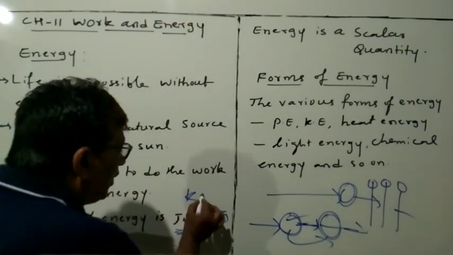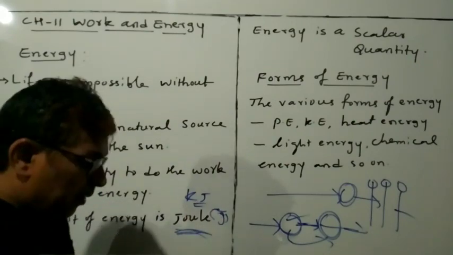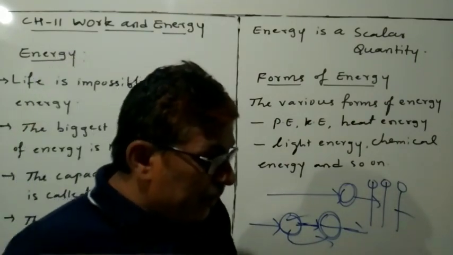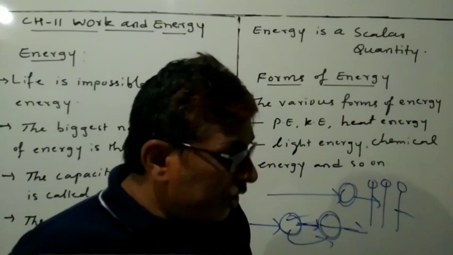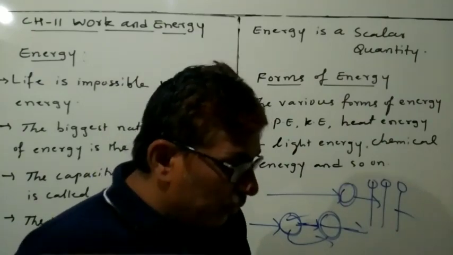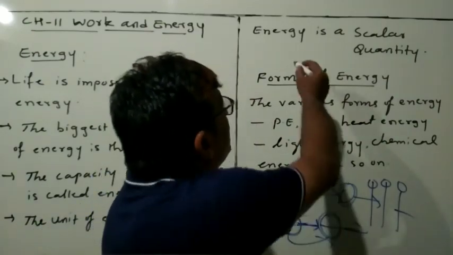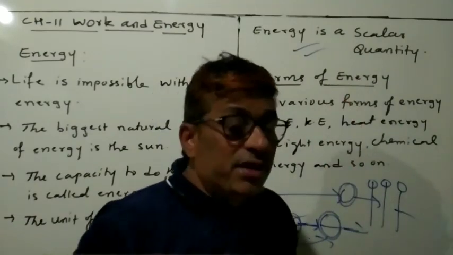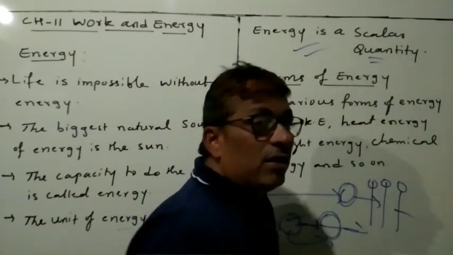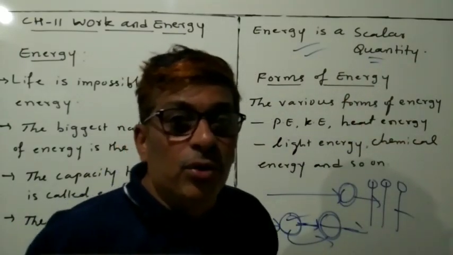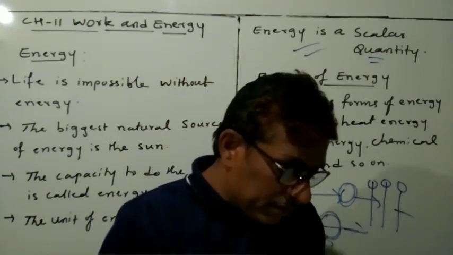This is the larger unit, meaning 1000 joules. Now try to understand this: energy is a scalar quantity. It has only magnitude, but no direction.